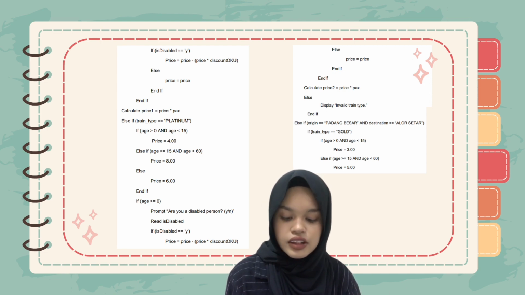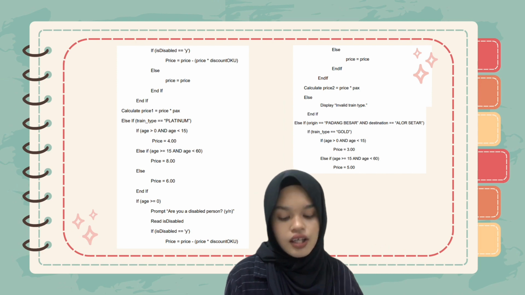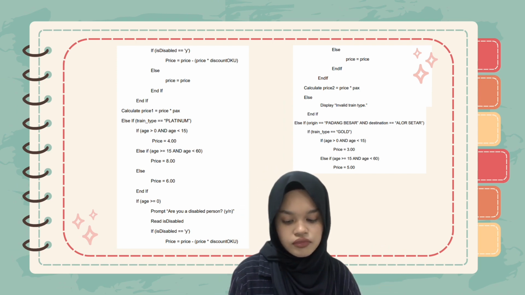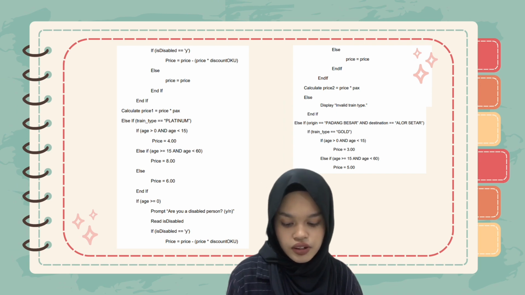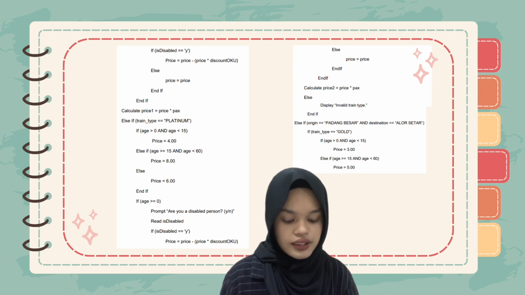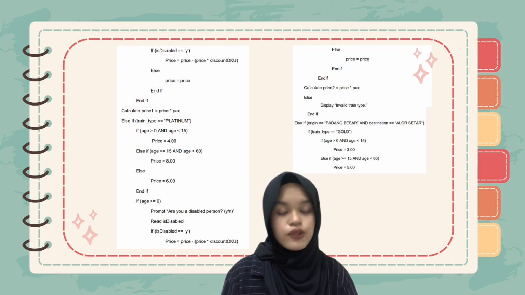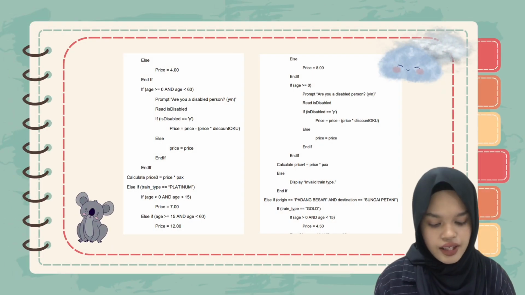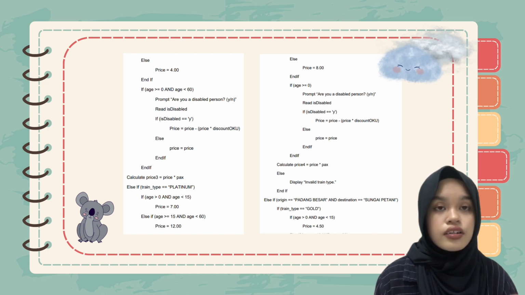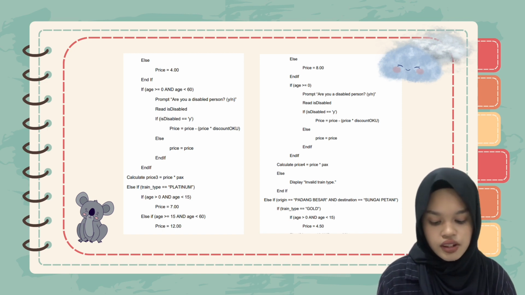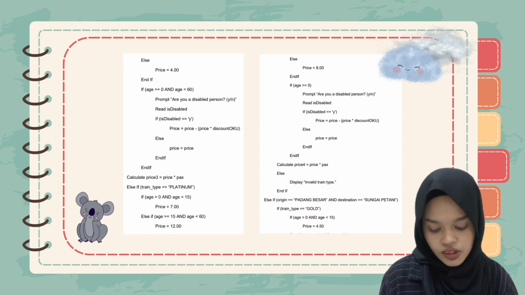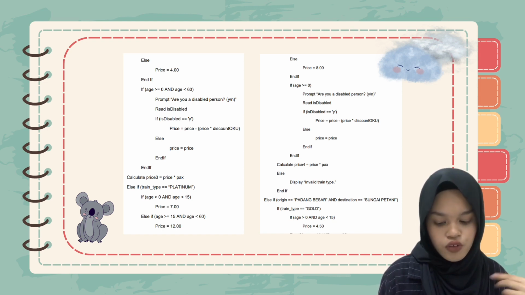And else if origin equals Padang Besar and destination equals Alor Star, if train type equals gold, if age is more than 0 and age is less than 15, price is RM3. Else if age is more than or equal to 15 and age is less than 60, price is equal to RM5. Else price is equal to RM4. And then we ask the user if they are a disabled person, just like the previous one. And then we calculate price 3 equals price multiplied by packs for that condition.